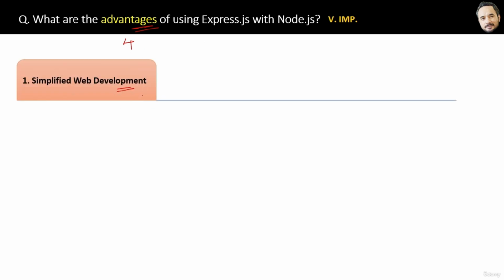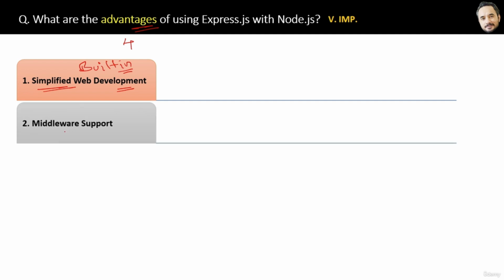You know the role of frameworks in software development, right? They basically simplify the software development process by providing many built-in methods and features. The same is true for the Express framework also. The second advantage is middleware support. Yes, middlewares are very important for handling requests and responses in a proper way.